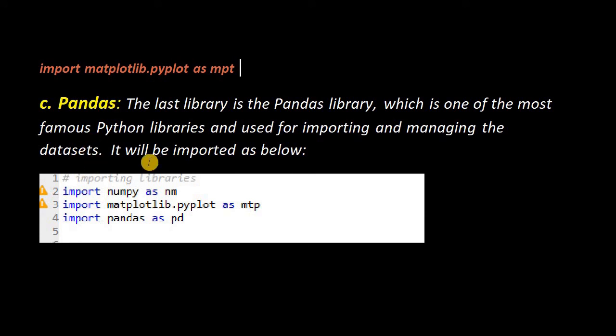It will be imported as import pandas as pd. pd is also a short form of pandas. So these are the three libraries: import numpy as nm, import matplotlib.pyplot as mtp, and import pandas as pd, right? Are you getting my point?